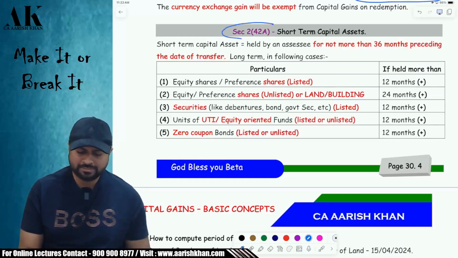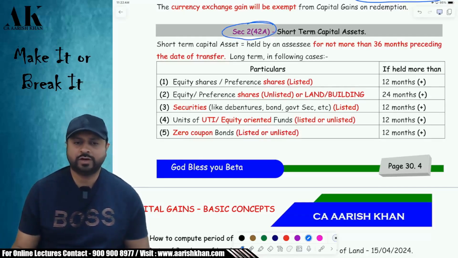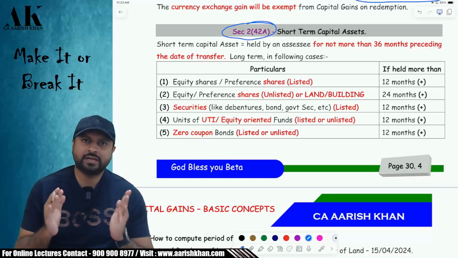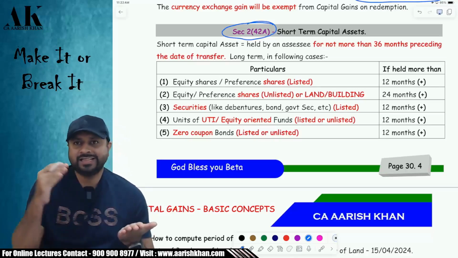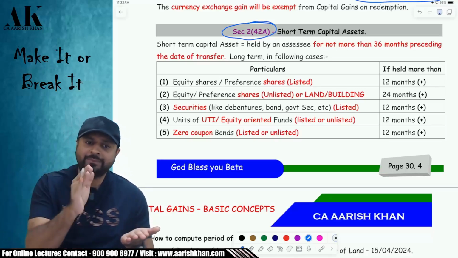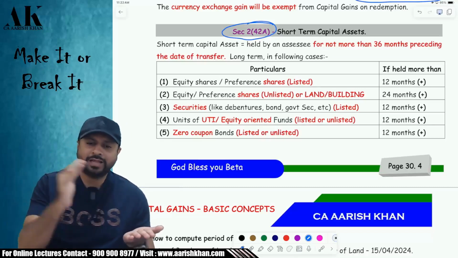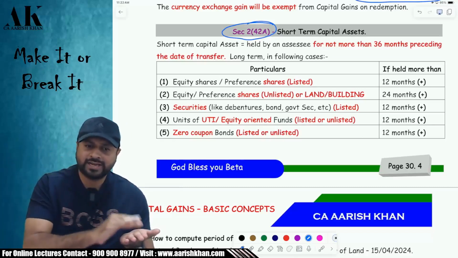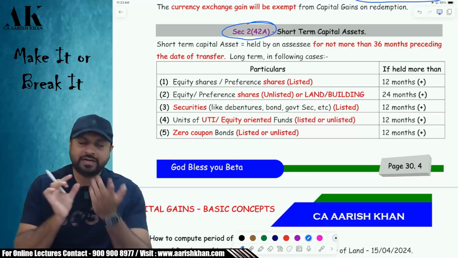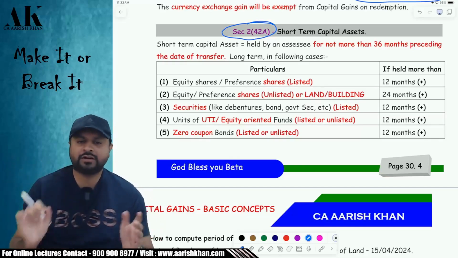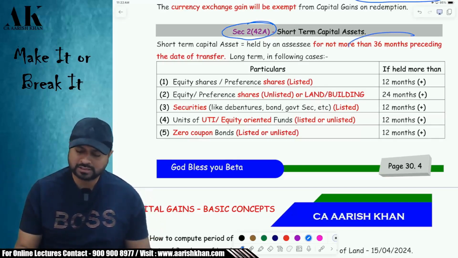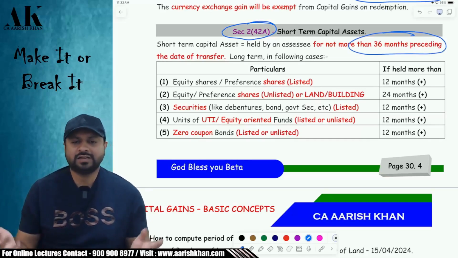Short term capital asset means what? Which is defined in section 2(42A). Sir, what do I mean by the term short term? Short term means any asset from the date of purchase till 1 day prior to the date of sale. If that period is up to 36 months, then it is short term. Otherwise, it is long term.